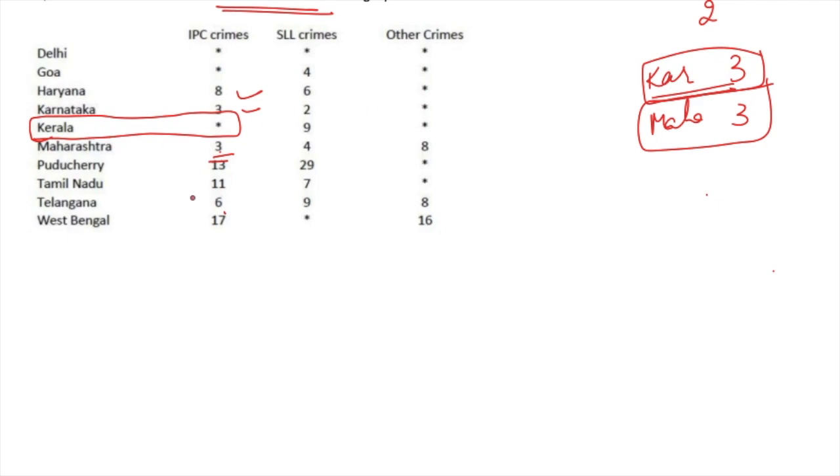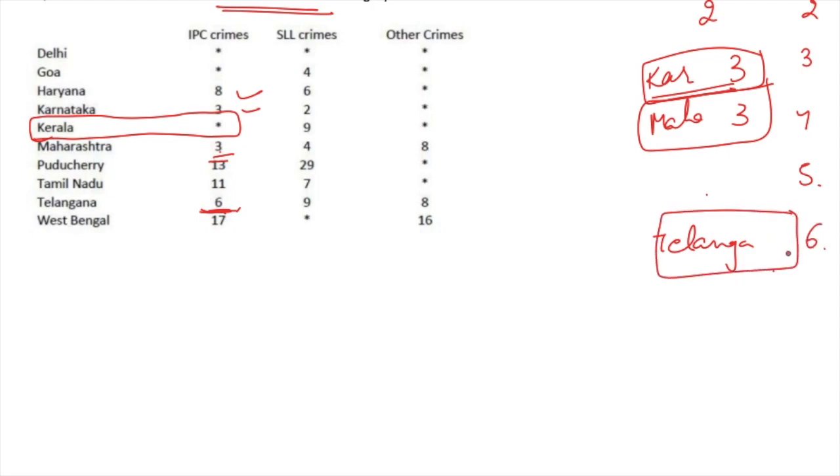Okay, and then you have Telangana's rank as 6. So this basically means Telangana will have 5 states or union territories above it, with more crimes in the IPC category. That is why Telangana has the rank 6, right? And among which Karnataka and Maharashtra are at this rank. So there is only one, that is 5th position left.